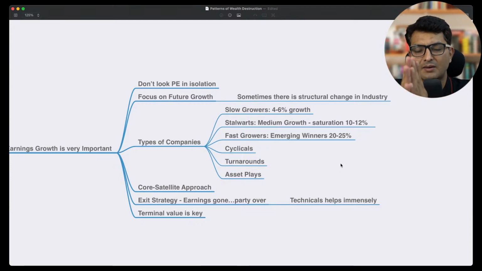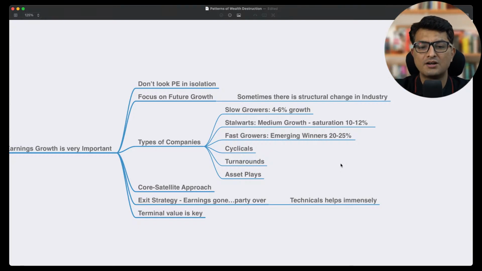So I demarcate my portfolio into core and satellite. Core is where it is debt-free company, usually high ROE, high ROC, less element of cyclicity, big long-term mega trends in place, good sector tailwinds. But then if I want to play cyclicals, I know this is where I'm playing and it is a risk, and there is like low probability of success if it doesn't go right. So what I do is I average up as I succeed, and I also have an exit strategy.